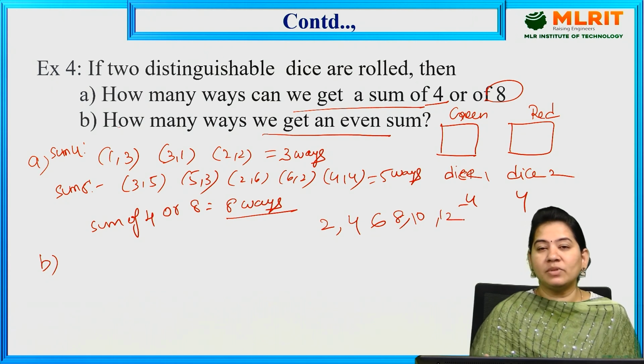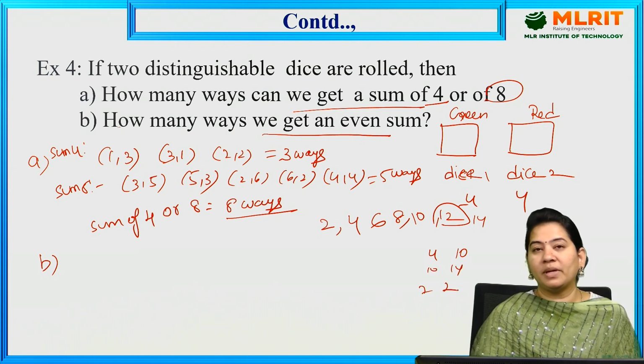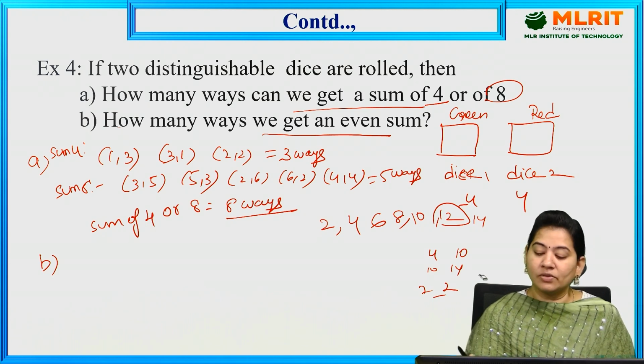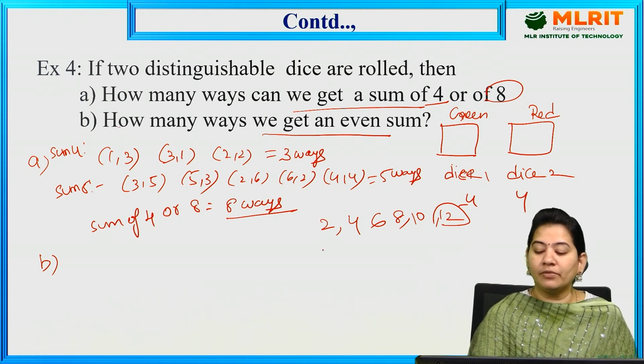The maximum is only 12. Why? Because if you go for 14, the first one should be 4 and the second 10, or 10 and 4, or otherwise 7 and 7, but the dice go up to only 6. How can you go for 7 and 7? So we cannot take 14; even sums are only from 2 to 12.